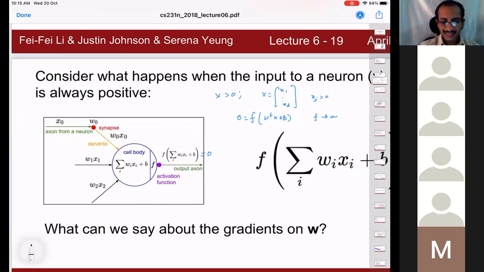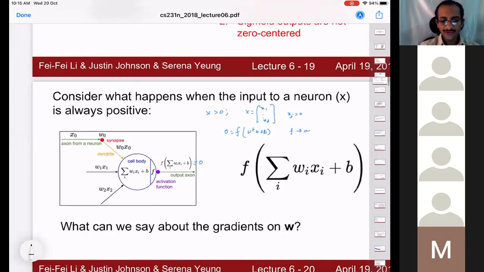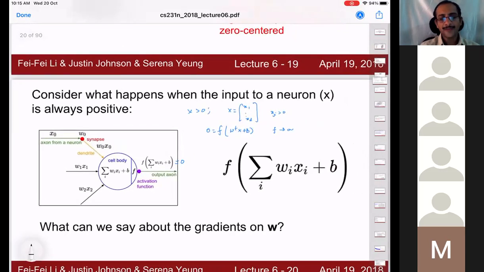Now what we are trying to do is see how it impacts training. To see how it impacts training, we need to look at dou J by dou O. Why are we seeing this? This is what delta O is.